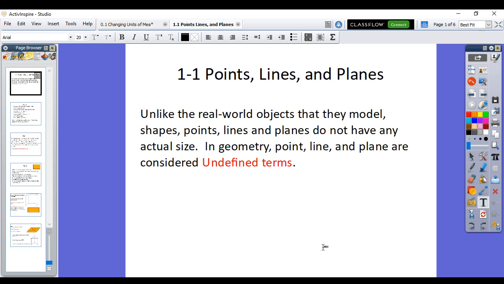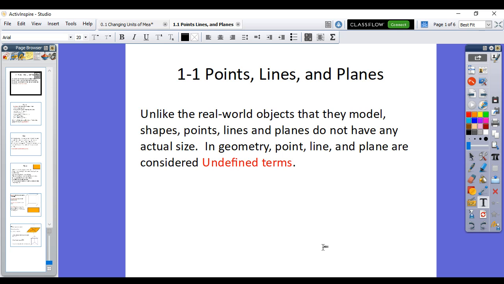So let's kind of talk about section 1.1. Now, this is a big introduction to a lot of the verbs and words we'll be using. So let's go over a lot of things. Now, in the real world, we have things. We have objects. We have models, shapes, points, lines. Some of those things don't actually exist.